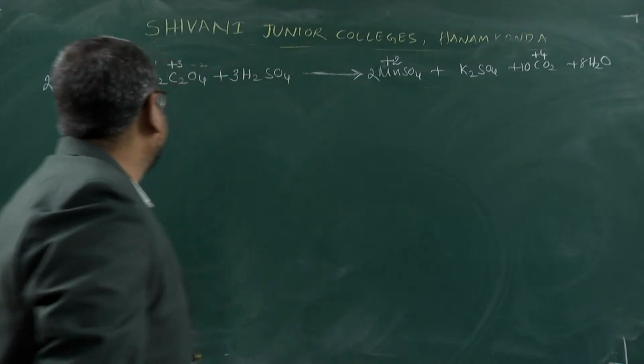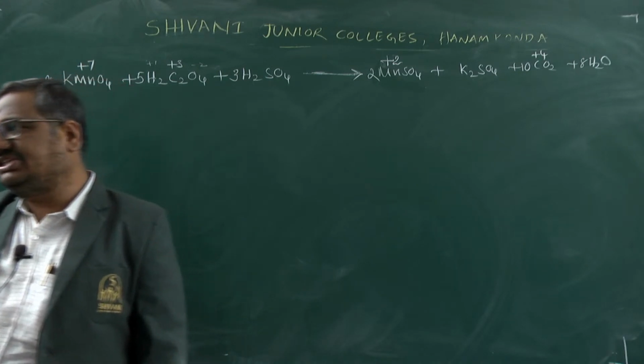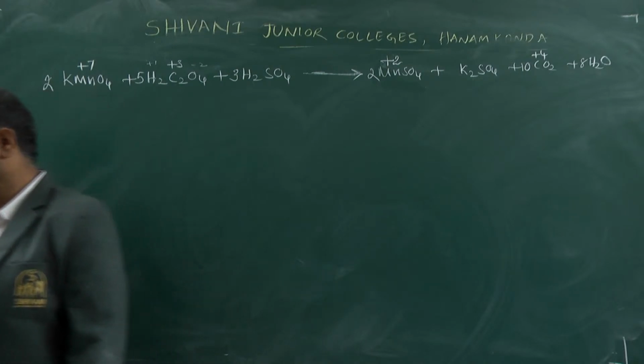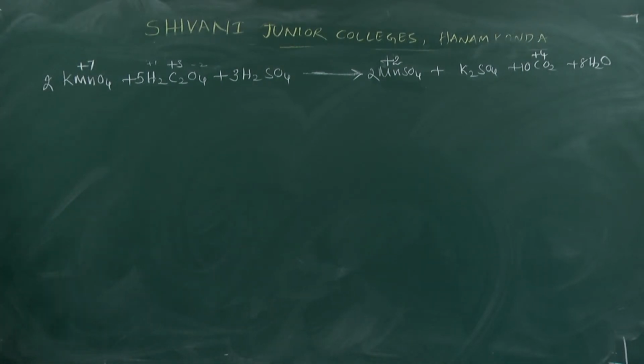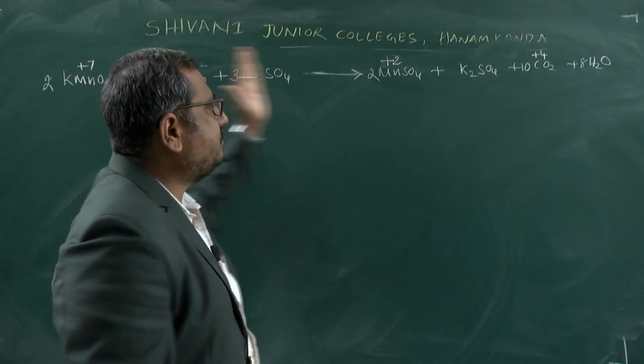Now see that +7 is converted to +2, and +3 is converted to +4. From +3 to +4 means the charge is increased, so that is known as oxidation. If charge is decreased, that is known as reduction. Here potassium permanganate is converted to manganese sulfate. In this reaction the manganese ions, Mn+2 ions, act as autocatalyst.